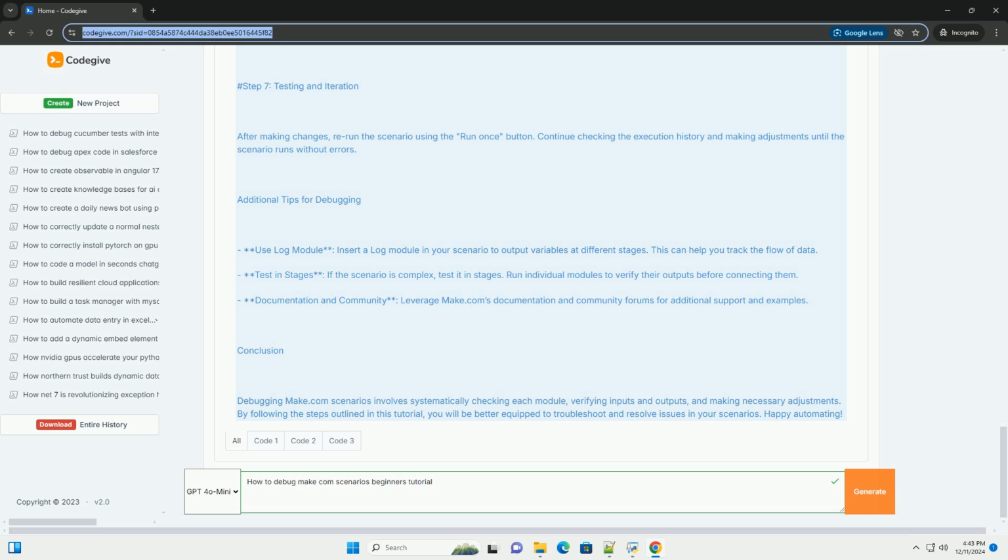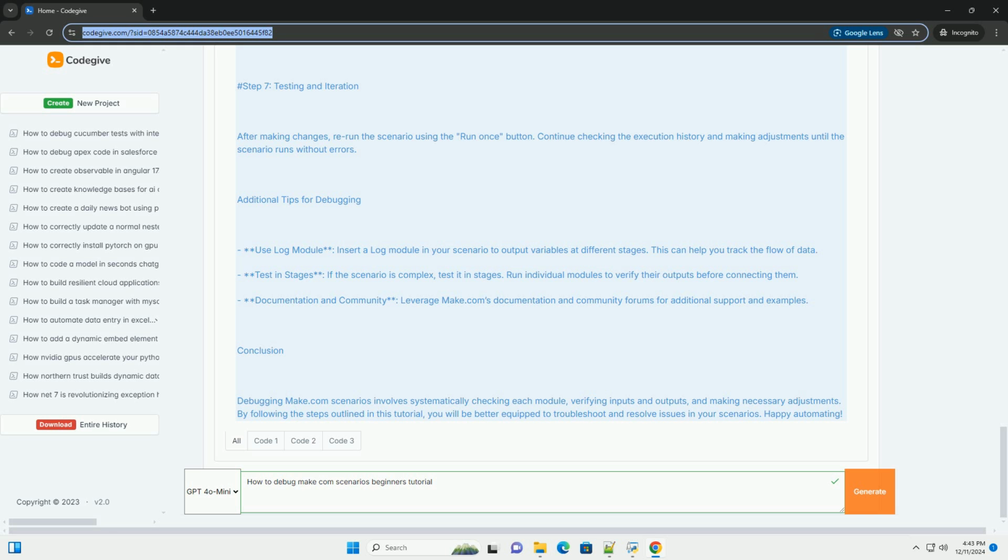Step 4: Check the input and output. 1. HTTP module: click on the HTTP module in the scenario. Check the configuration. URL: ensure the API endpoint is correct. Headers: verify if your API requires any authentication headers. Example of a correct HTTP module configuration.